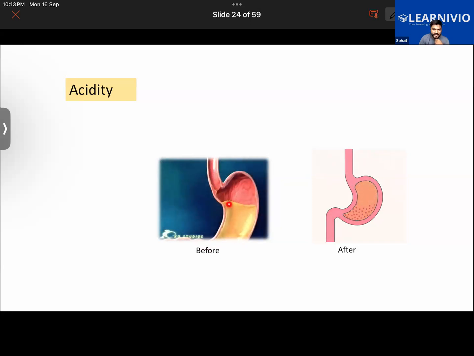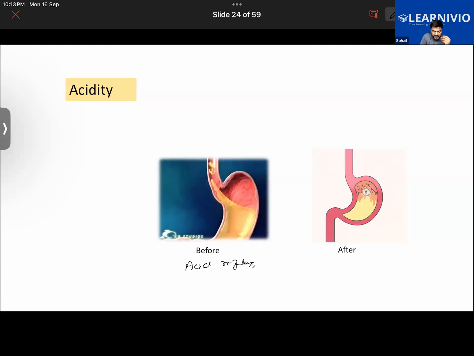So here what is happening, this is called an acid reflux. Here the acid might go back into the food pipe. As you can see here, this acid is going back into the esophagus, that is the food pipe. So due to this you might feel a burning sensation in your chest.